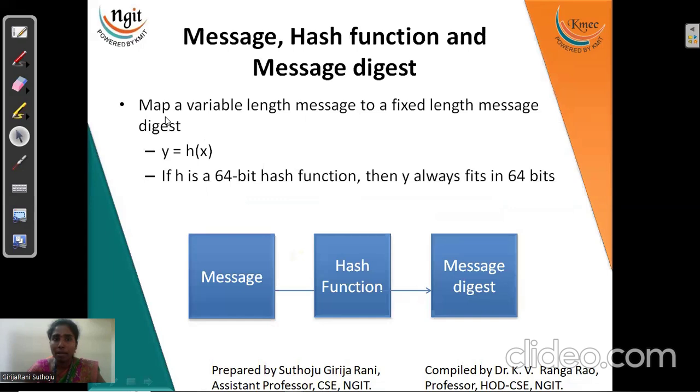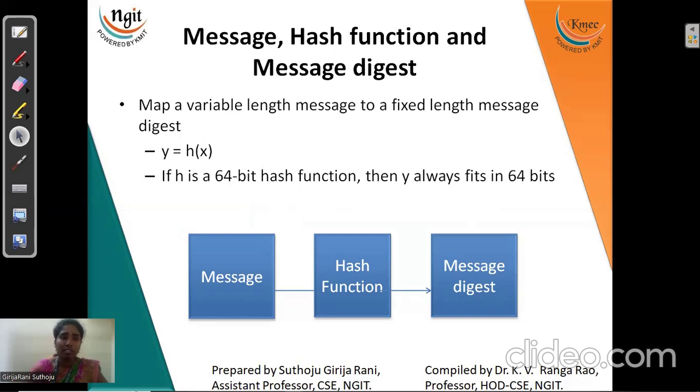See here, a variable length input is mapped to a fixed length size. In this basic introductory part, our hash function output, the message digest, is 64 bits. We can extend this to 256 bits and 512 bits also, right? So the message is plain text. The hash function is one of the operations we perform on the plain text. And the message digest is the output of the hash function, in fixed length format.